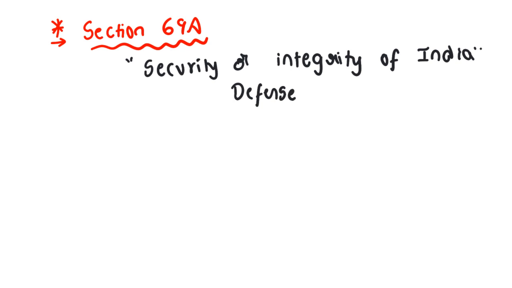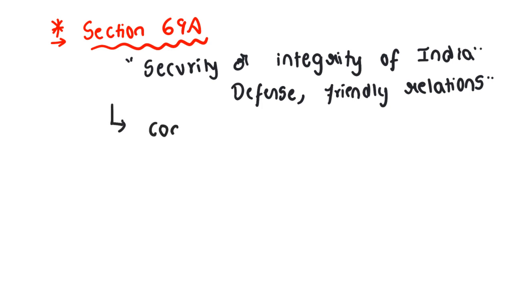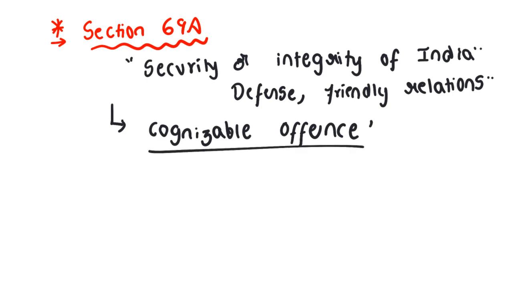Clear? Or if you are violating friendly relations with foreign countries, then your expressive form can be nullified or restricted or action can be taken against you. Clear? So these are the provisions in Section 69A. This has clearly been emphasized as a cognizable offense. For a cognizable offense, it does not require an arrest warrant to arrest you. Cognizable offences are those where no arrest warrant is required to take charges against you.